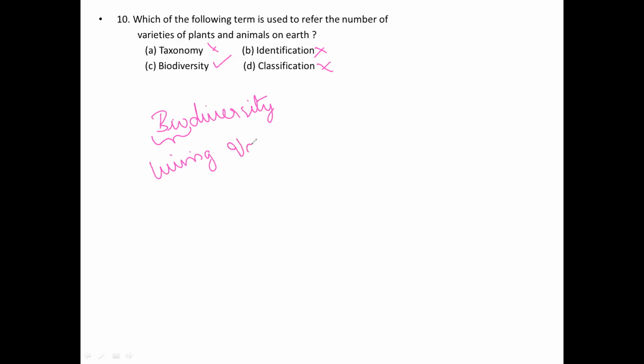So many different varieties of living organisms live on the earth's surface, and we call that biodiversity. So the correct option is biodiversity.